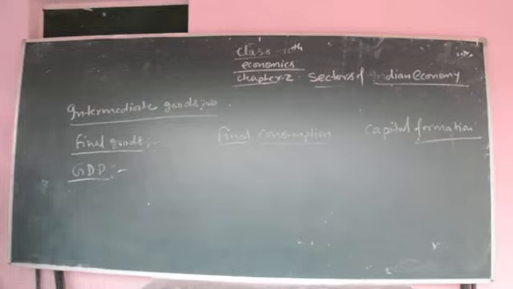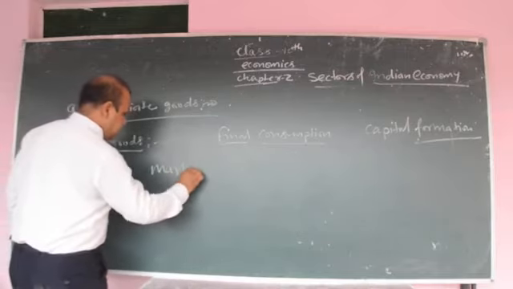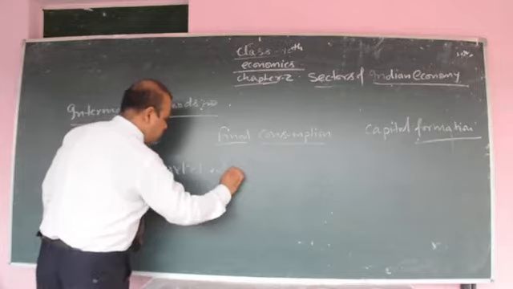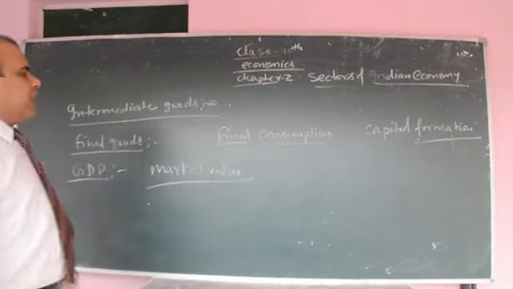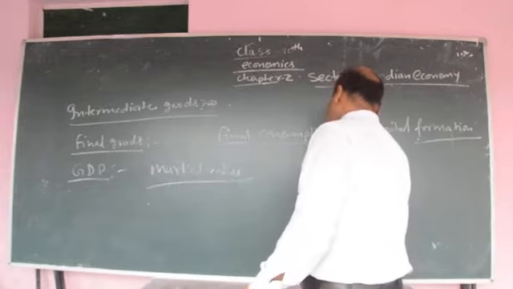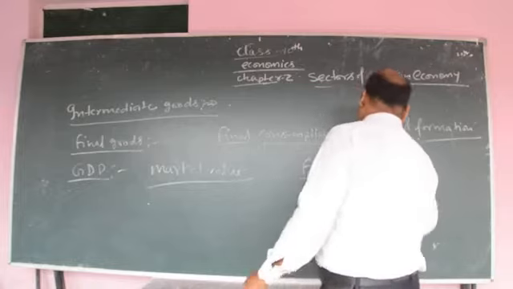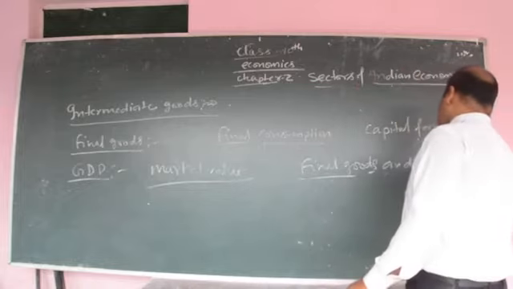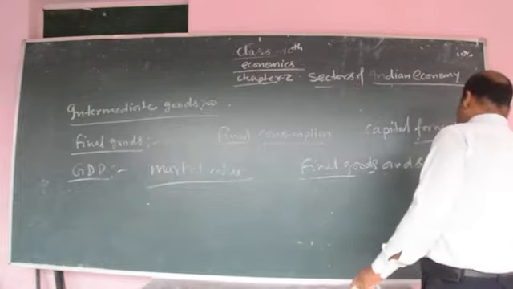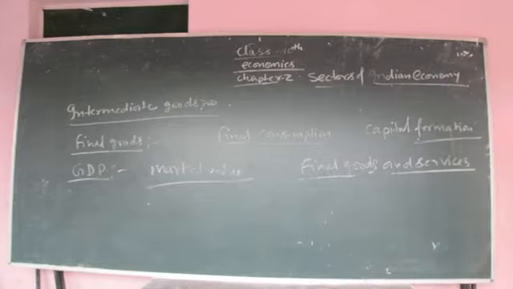Gross domestic product is the market value of all final goods and services within a particular financial year, within a particular period of time.